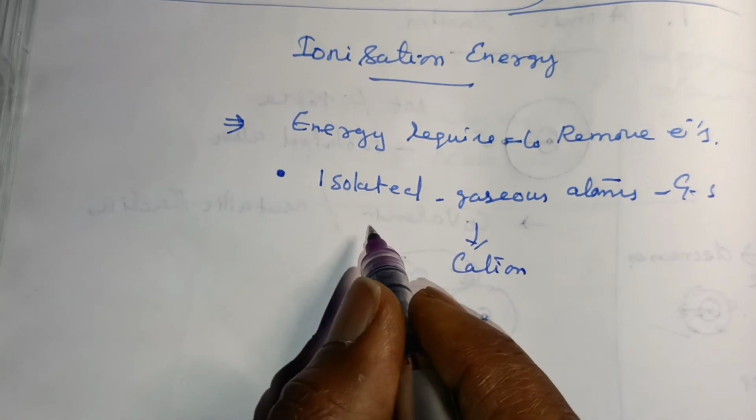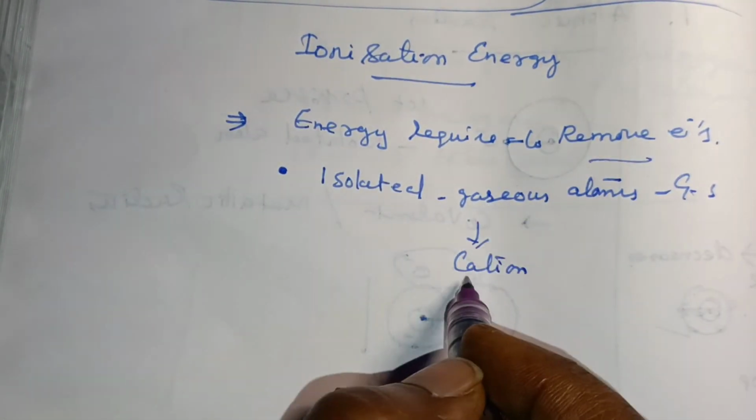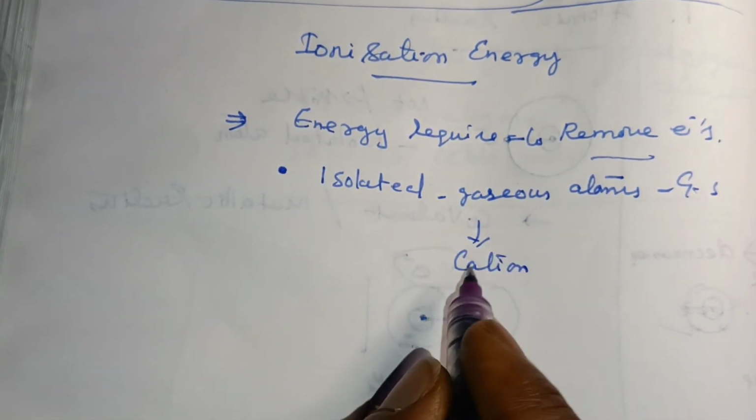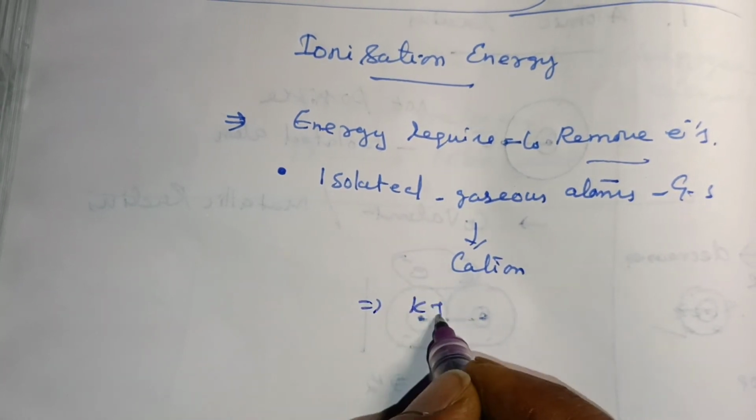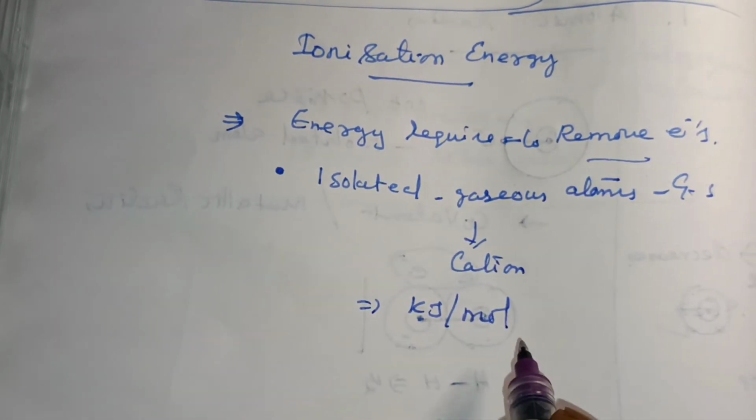Cation means removal of an electron. It is measured in kilojoule per mole.